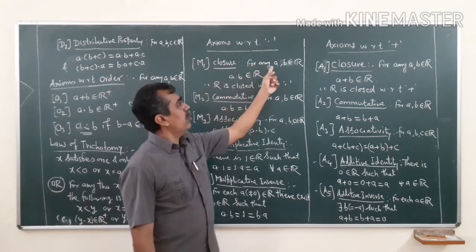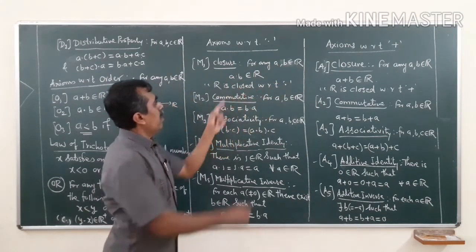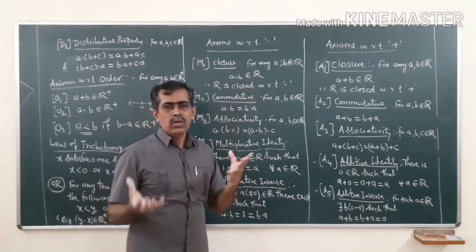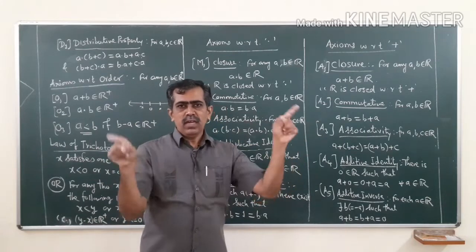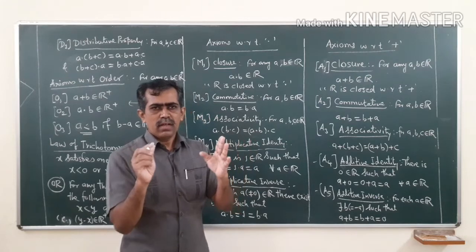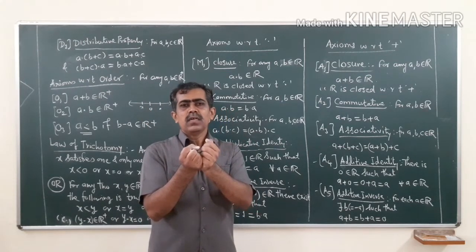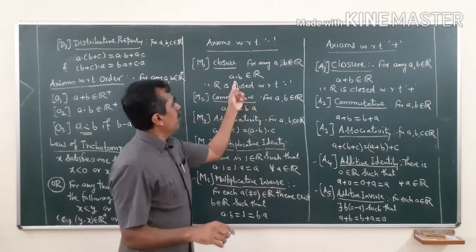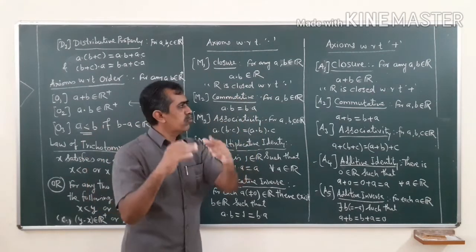For any a, b belonging to R, a into b, a dot b belongs to R. So, if you take the real line and any two real numbers and multiply them, you will find their product is a member of R only. It will not go beyond R. So, a dot b belongs to R, that is, the set of real numbers is closed with respect to multiplication.